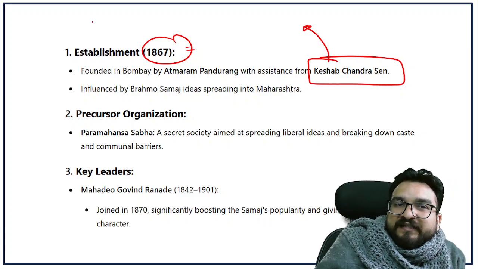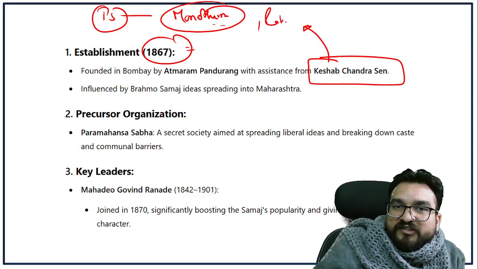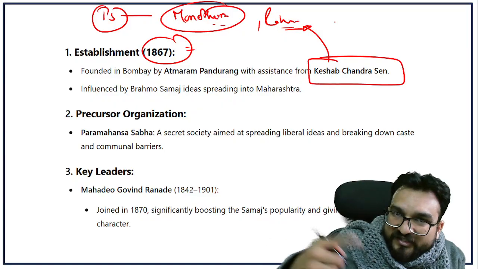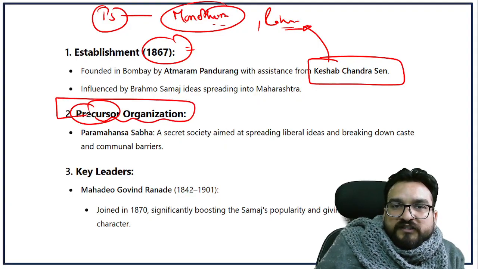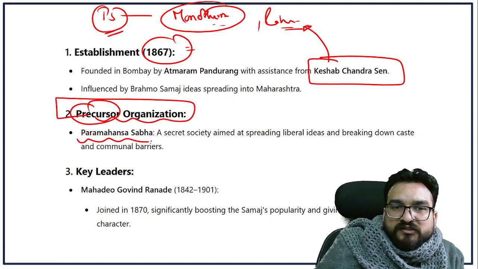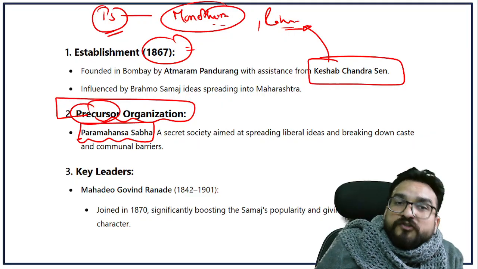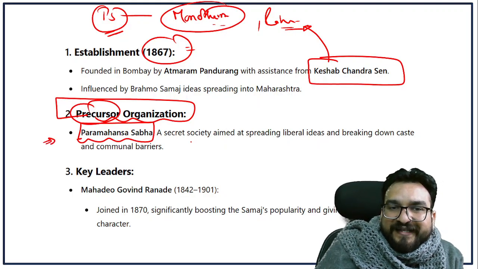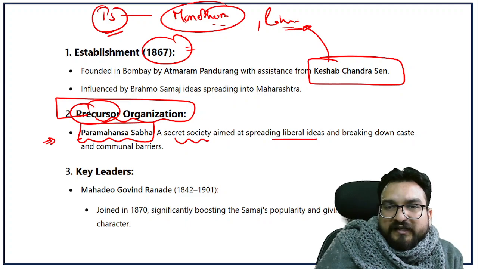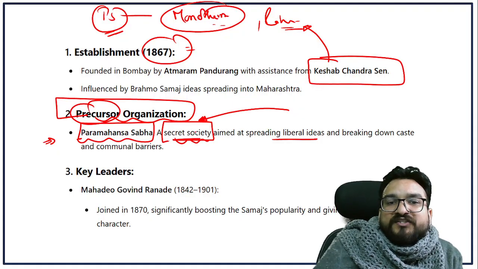That's why Prarthana Samaj followed the principle of monotheism, worship of one God, right? They were focusing upon rationalism, and more than religious reforms, they were focusing upon social reforms. Okay? The precursor organization of Prarthana Samaj is Paramhans Sabha. So sometimes they can ask which organization Paramhans Sabha was the precursor of, and they will give it in the options. Paramhans Sabha was a secret society which was spreading liberal ideas. And why secret? Because they did not want any orthodox section to take action against them.